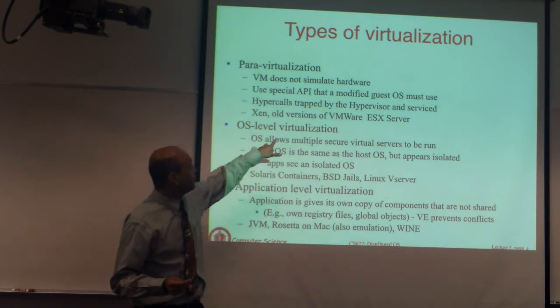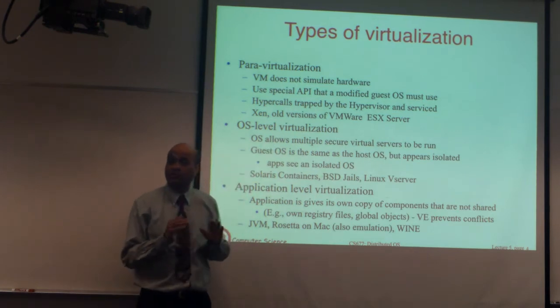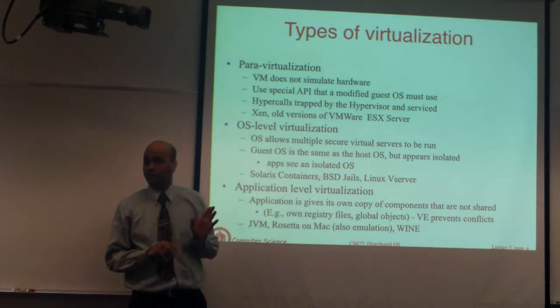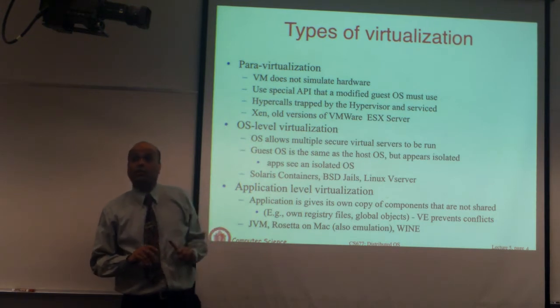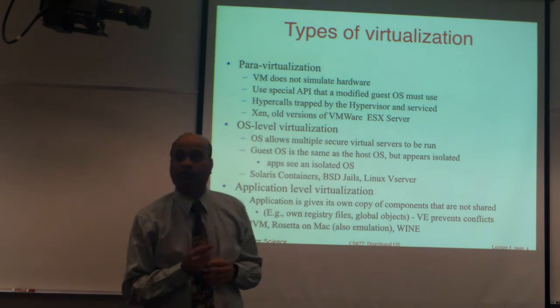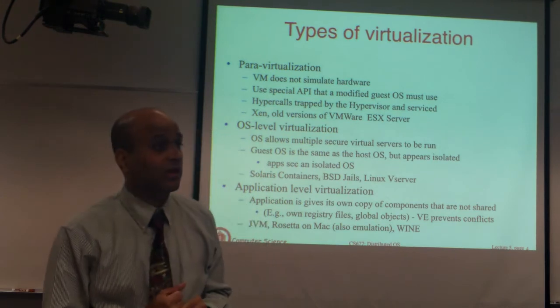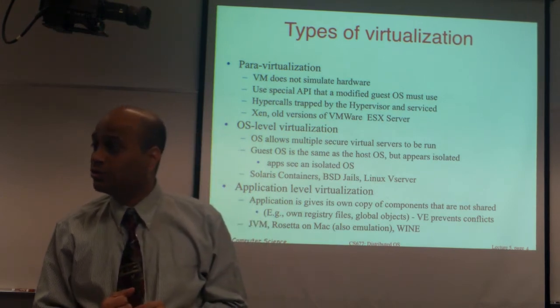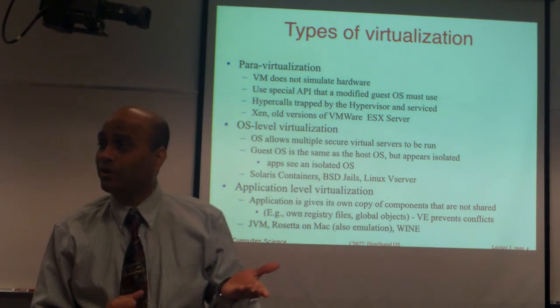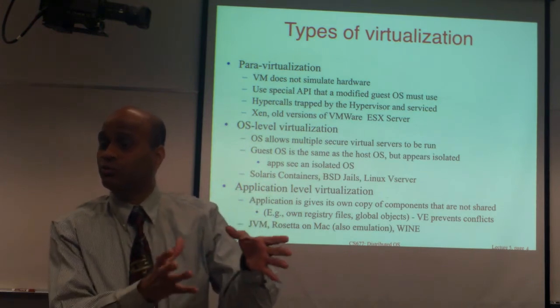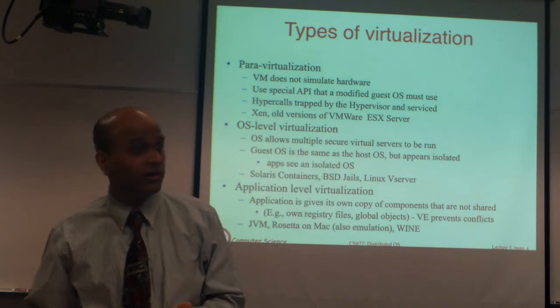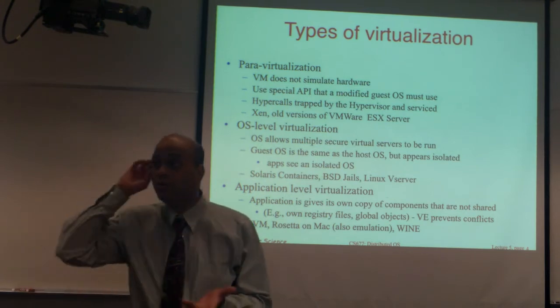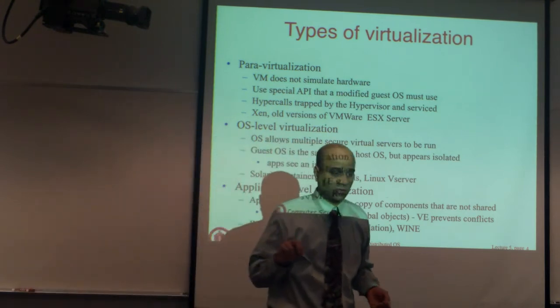Old versions of ESX Server, which is VMware's flagship virtualization product, also used para-virtualization. But this requires OS level changes, which means you have to work with the OS vendor to make sure it runs. If you want to para-virtualize Windows, you can't do it. You have to work with Microsoft, which builds Windows, to ask whether they can modify it in such and such way so it runs. Without that, you will not be able to para-virtualize.